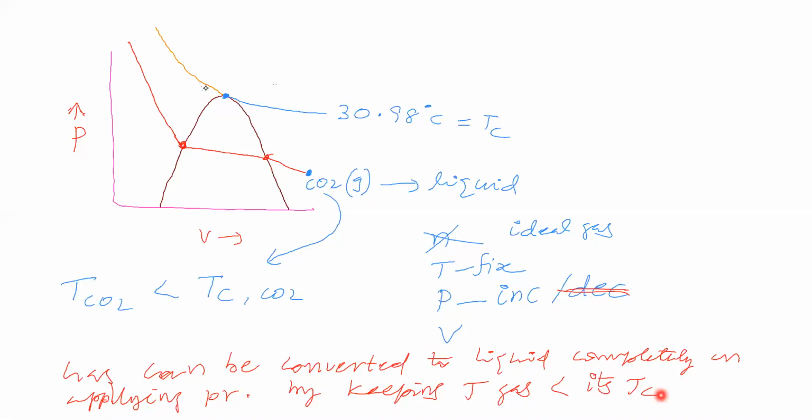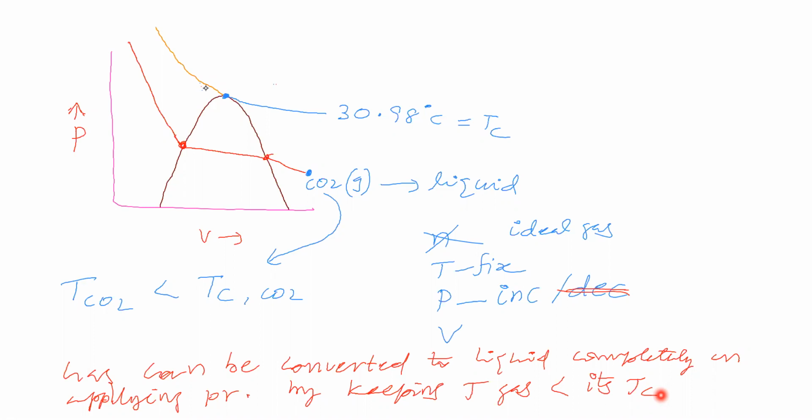Conclusive statement again: to liquefy the gas by applying pressure, keep its temperature less than its critical temperature.